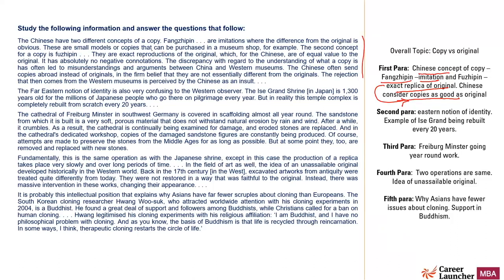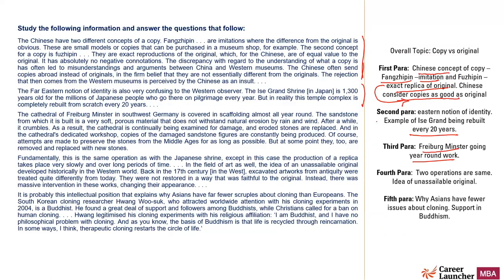So, fangzipin is the small models or copies that can be purchased in a museum shop. The second concept is exact reproduction of original, which for Chinese are of equal value to the original. And then it has been explained. Second para talks about the Eastern notion of identity, example of Ise Grand Shrine being rebuilt every 20 years. Third para talks about, in the West, the Cathedral of Freiburg Minster in Southwest Germany. This is covered in scaffolding almost all year round, but they don't do it. In Japan, what they do is every 20 years they completely build it from scratch. And they consider it as good as the old one.